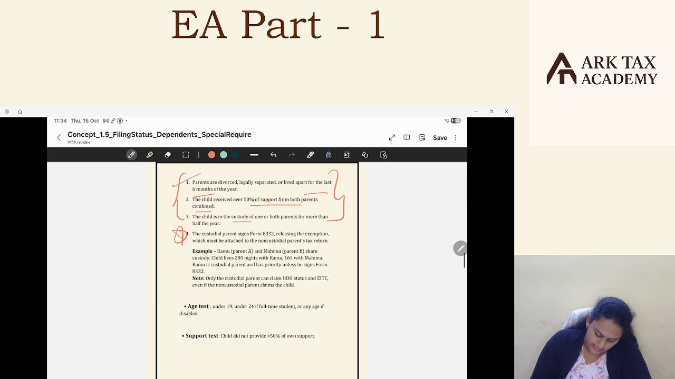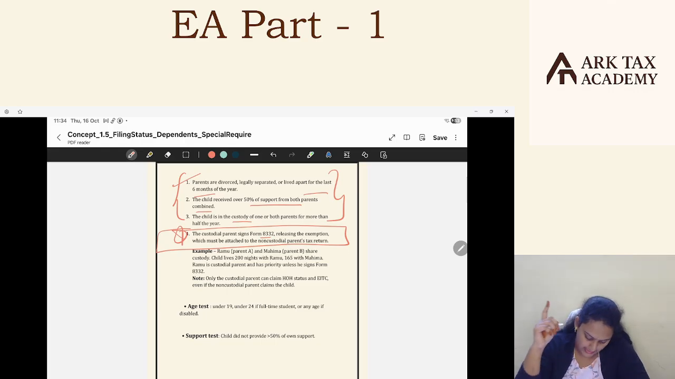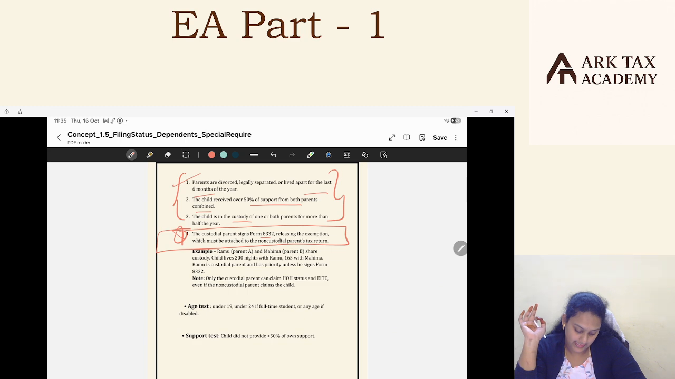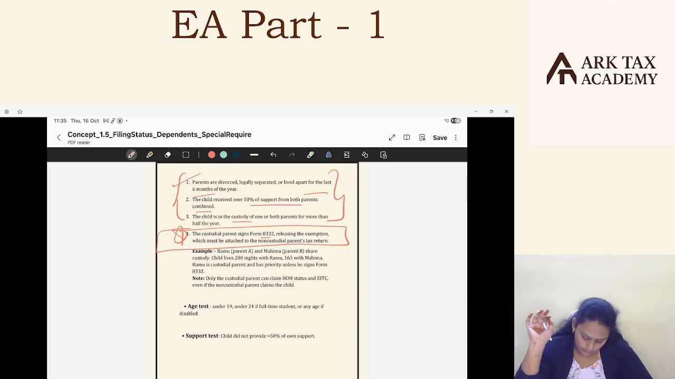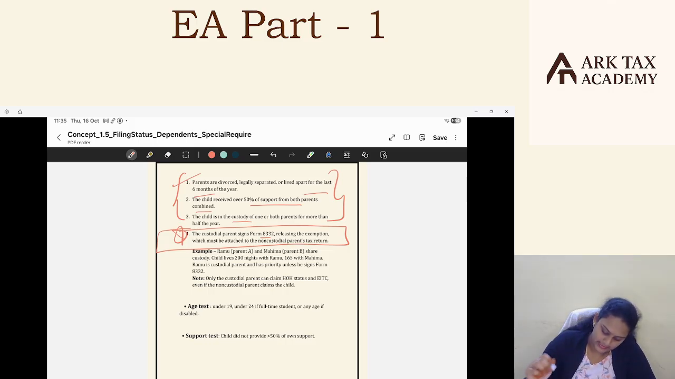But this is important. The custodial parent signs Form 8332 releasing the exemption, which must be attached to the non-custodial parent's tax return. The custodial parent should say, "I will not claim the child as a dependent in my return," and send the Form 8332 that will be attached to the non-custodial parent's tax return, and the non-custodial parent can claim this child as a dependent. This is important. All these first 3 points are common.